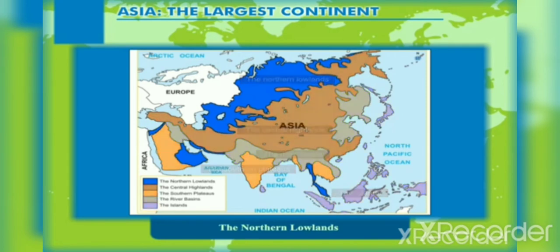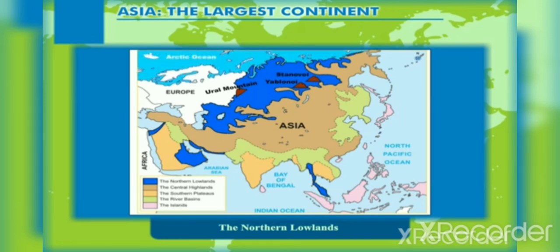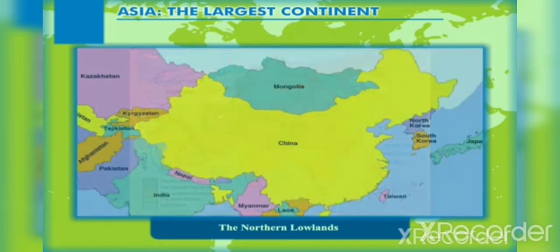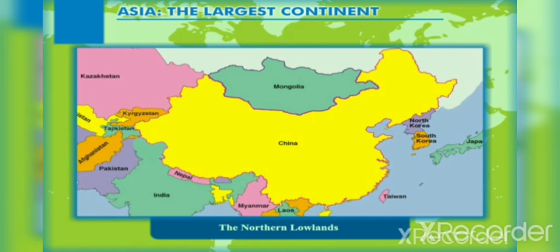The northern lowlands are the northernmost physical division that stretches from the Ural Mountains in the west up to the Yablonoi and the Stanovoi Mountains in the northeast. They are bordered by the Arctic Ocean to their north. The hills of north-central Kazakhstan, Mongolia and China lie to its south.